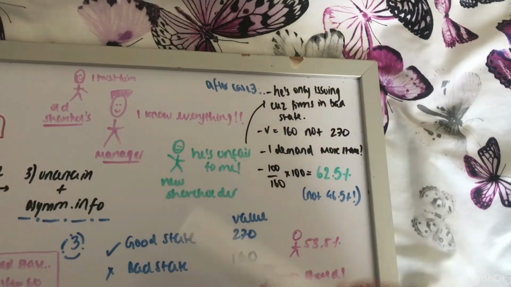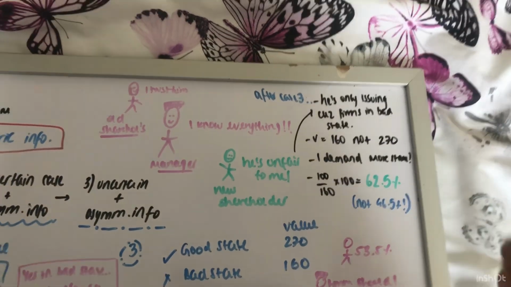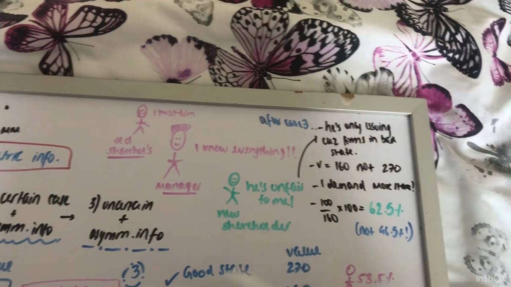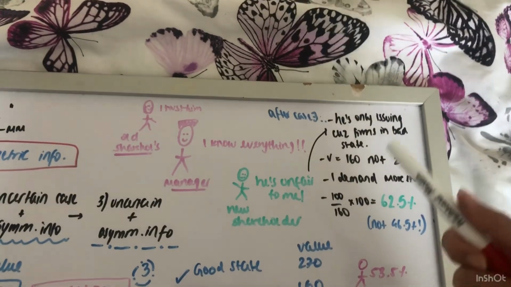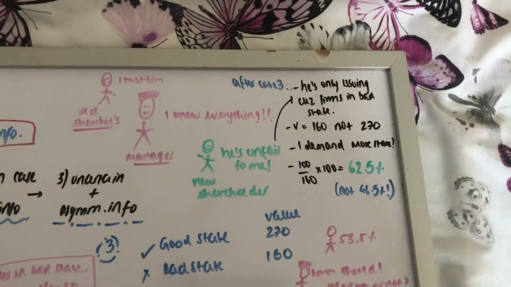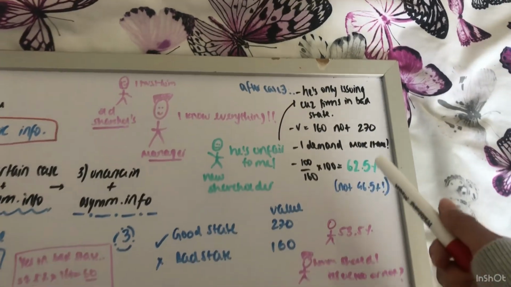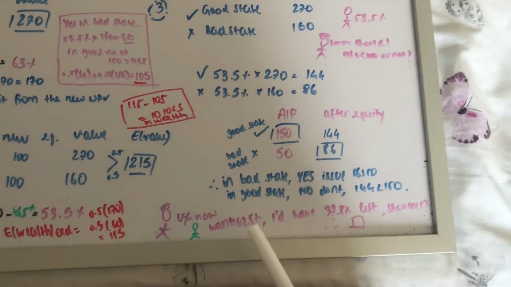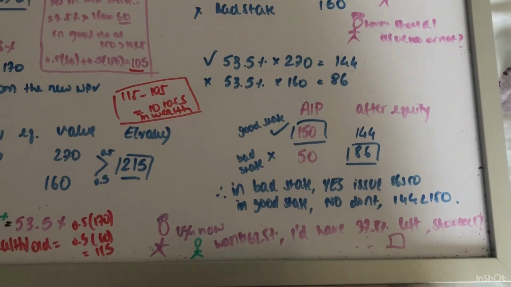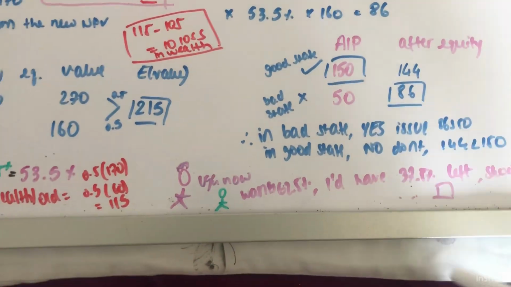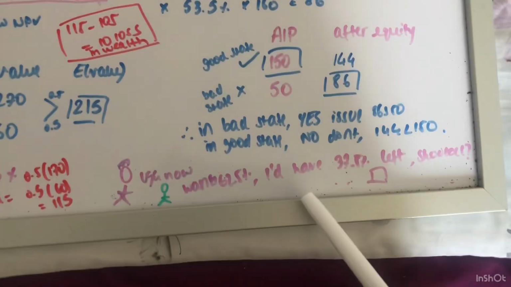So now the managers think about the old shareholders again. Say if I did give them the 62.5% that they're demanding, because they've realized that I was being unfair to them. Now 100 minus 62.5%, I need to give my shareholders 37.5%. First they were giving 53.5%, now I have to give less.